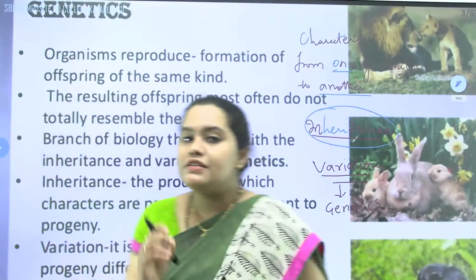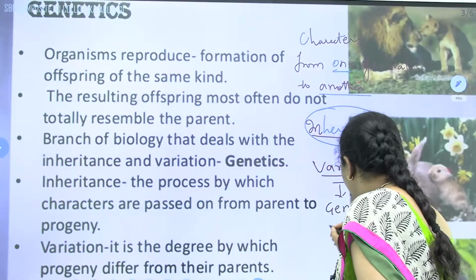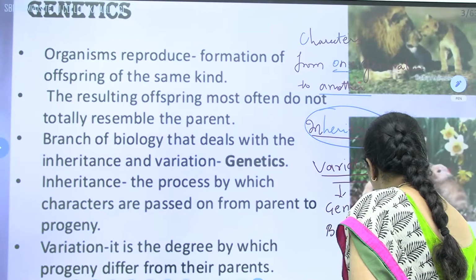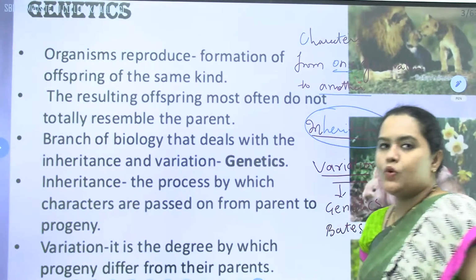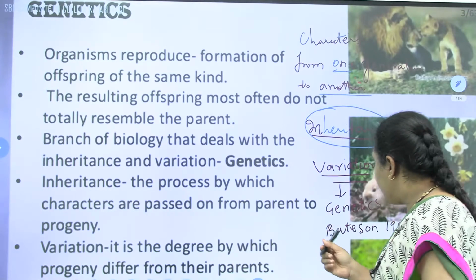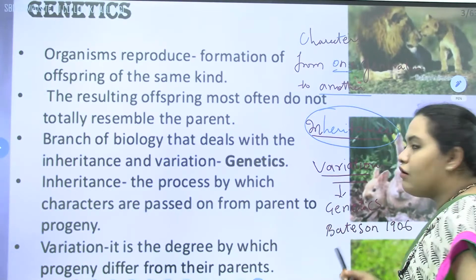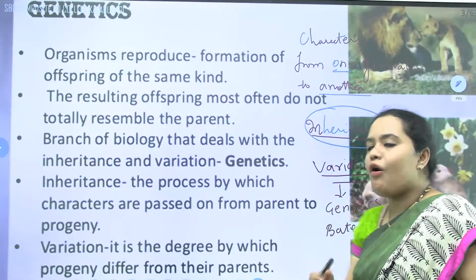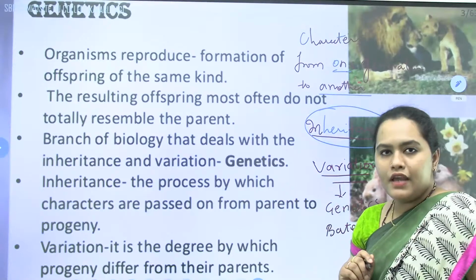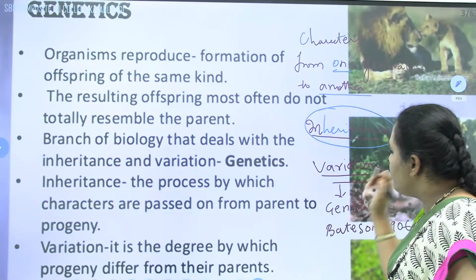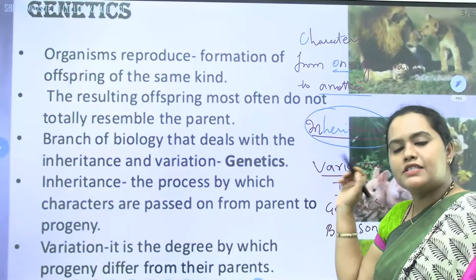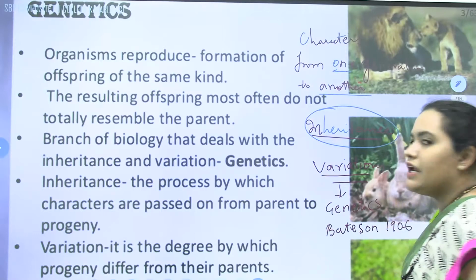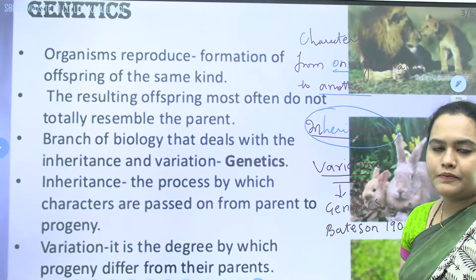The term genetics was coined by Bateson in the year 1906. Who coined the term genetics? Bateson, in 1906. What is genetics? It is the study of inheritance and variation. The study of inheritance and variation is called genetics, coined by Bateson in the year 1906.